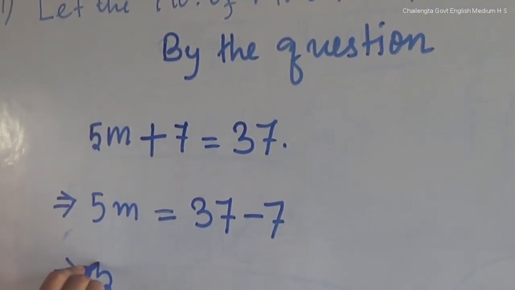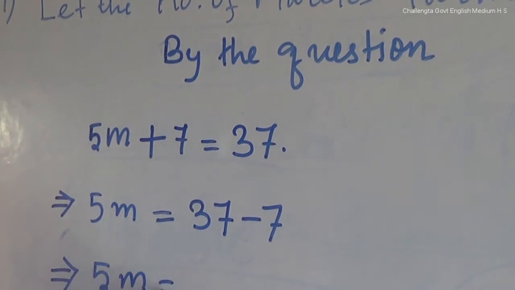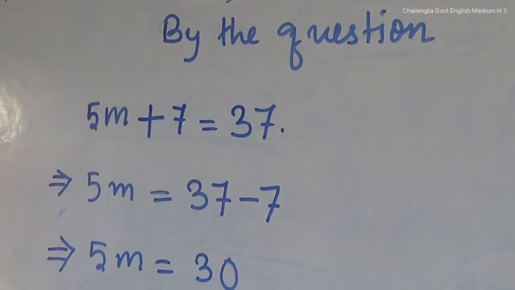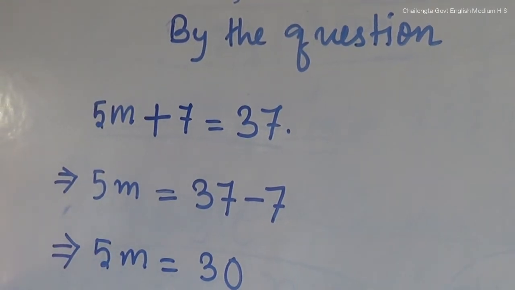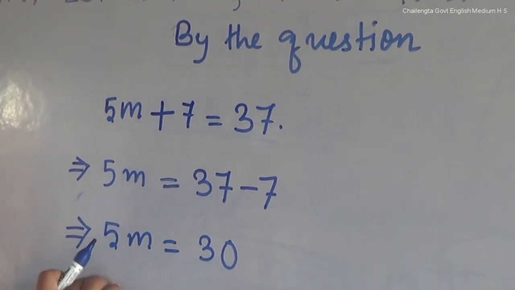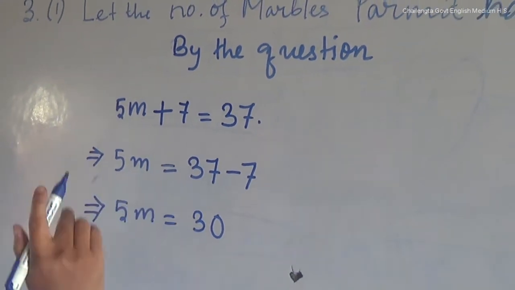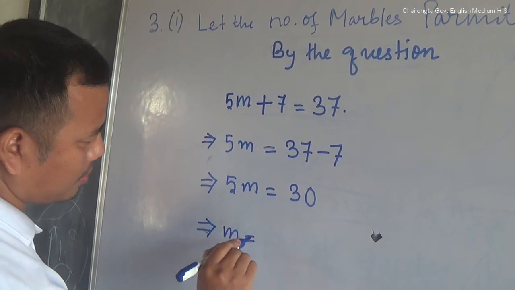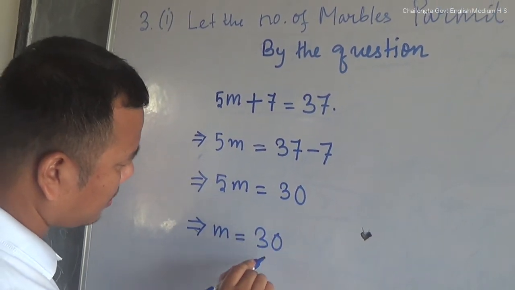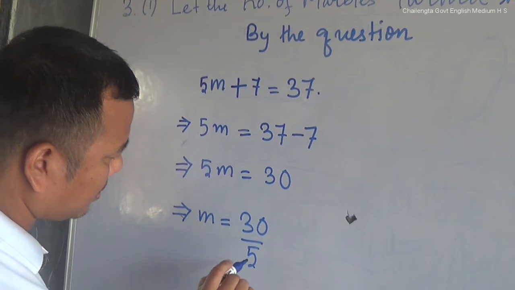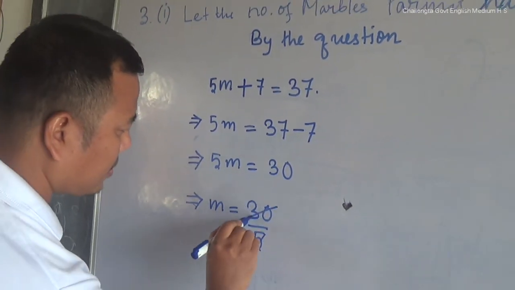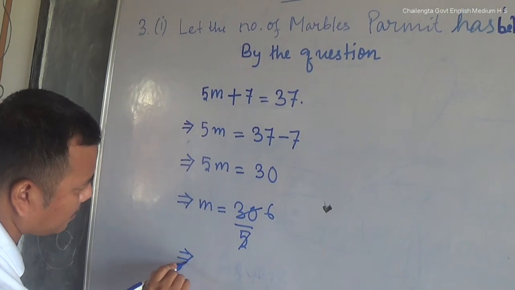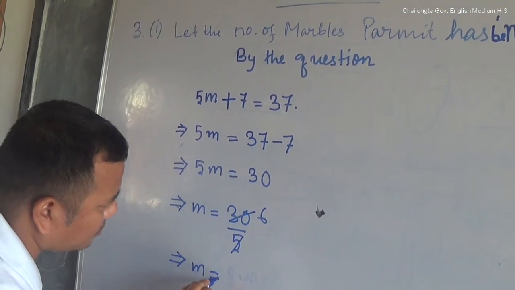Now 5m is equal to 30. Now the relation between m and 5 is multiplication. So if 5 goes to the right hand side, multiply becomes divide. So m is equal to 30 divided by 5, that is 5 sixes are 30. m is equal to 6.